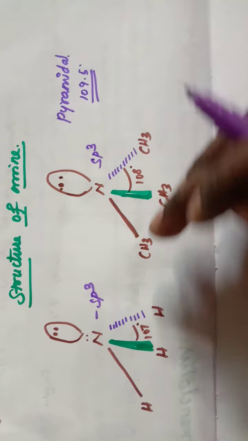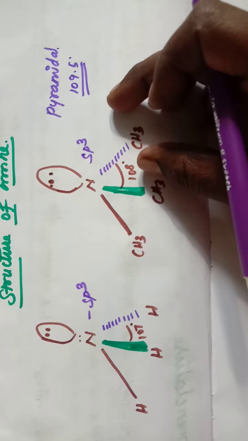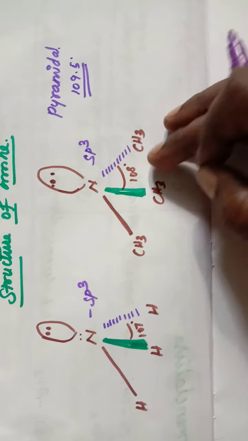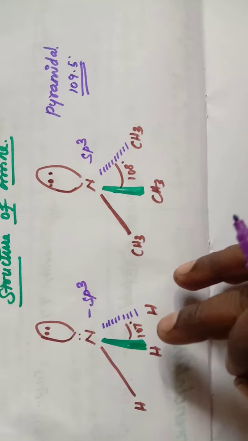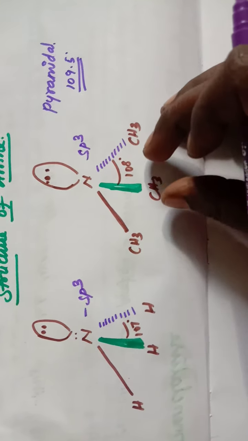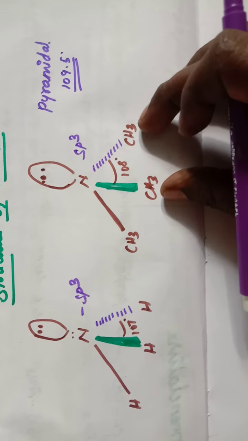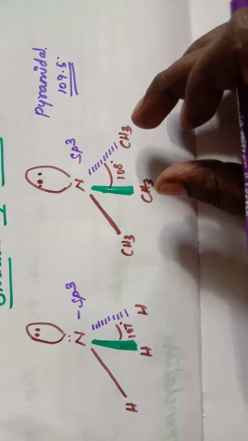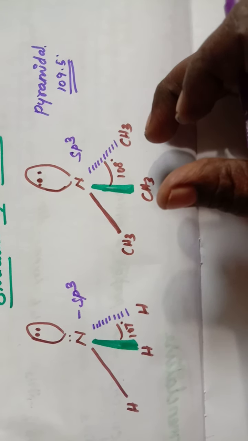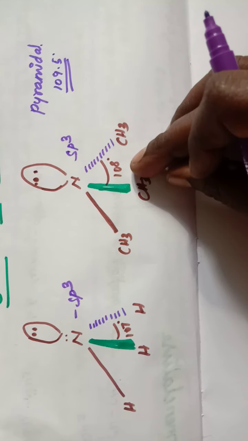But here, due to the lone pair, the bond angle is reduced to 108 in amines and 107 in ammonia. Compared to ammonia, there is a slight increase in the bond angle. This is due to the presence of the bulky methyl group. Because of the bulky methyl group, a repulsive force acts between the groups, so there is a slight increase in the bond angle.